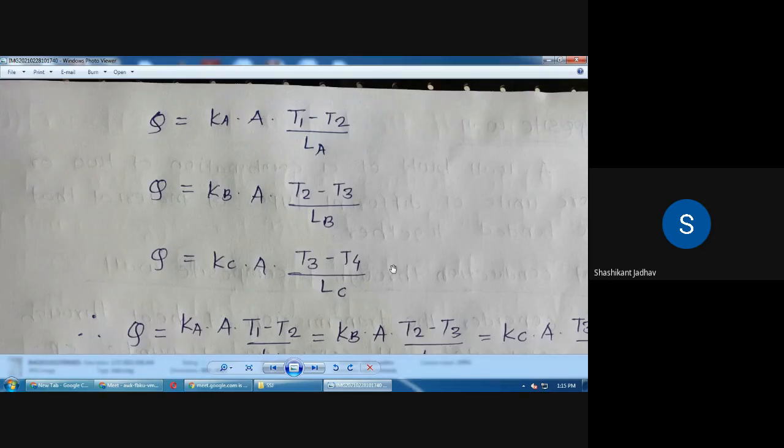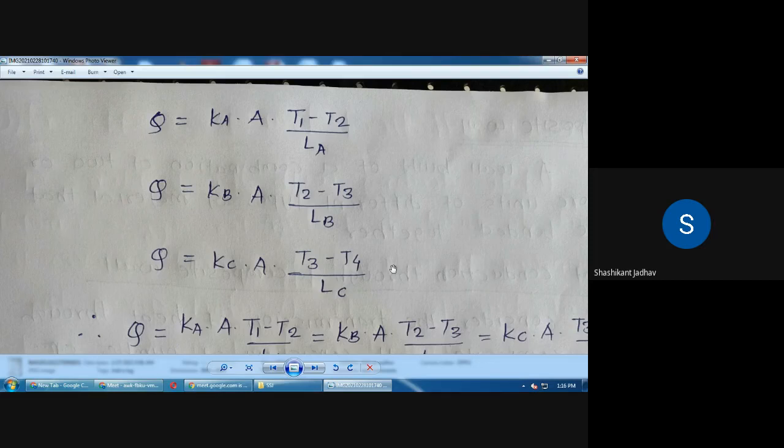So this is the equation for the plane wall. Plane wall साठी आपण equation derive केलेलं आहे, तेच equation आपण इथे लिहिणार आहे. Okay, so section A we have to consider that section A is nothing but one plane wall. So for that plane wall we have to write down the equation of the plane wall. K into T1 minus T2 divided by L. ते आपल्याला कुठल्या सेक्शन साठी लिहायचं आहे, A सेक्शन साठी लिहायचं आहे.